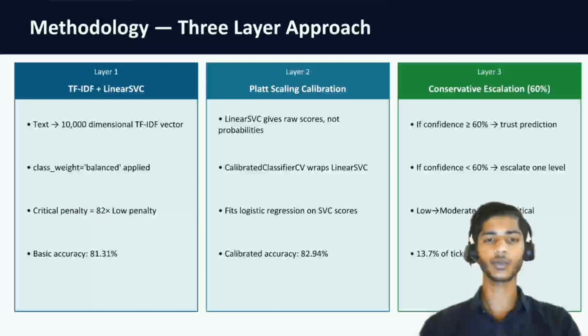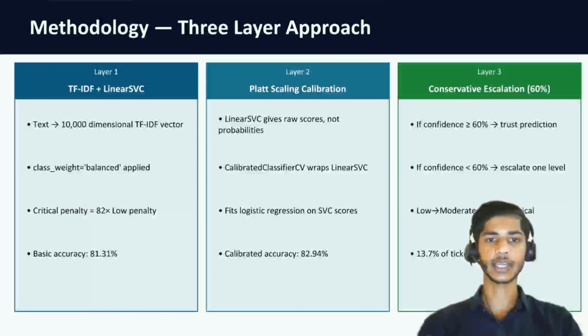This balanced weighting means misclassifying a critical ticket is penalized 82 times more heavily than misclassifying a low ticket during training.